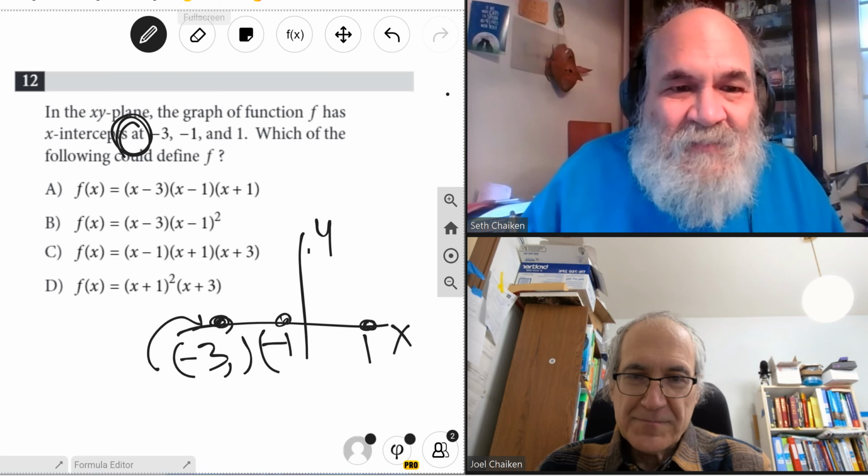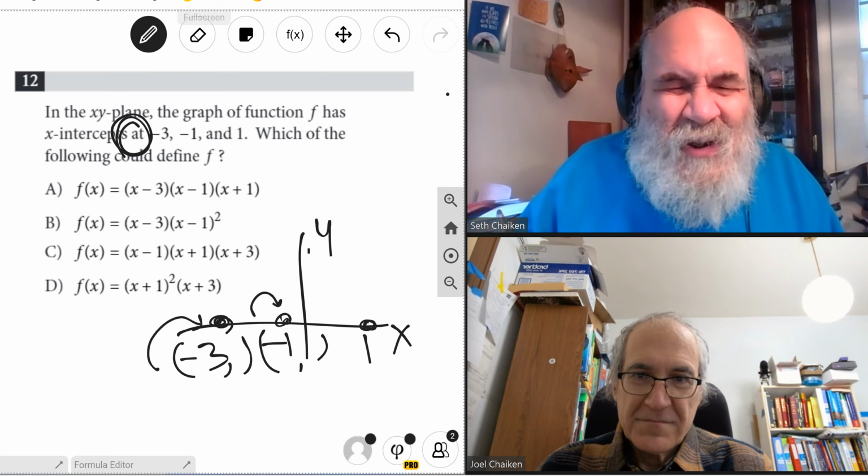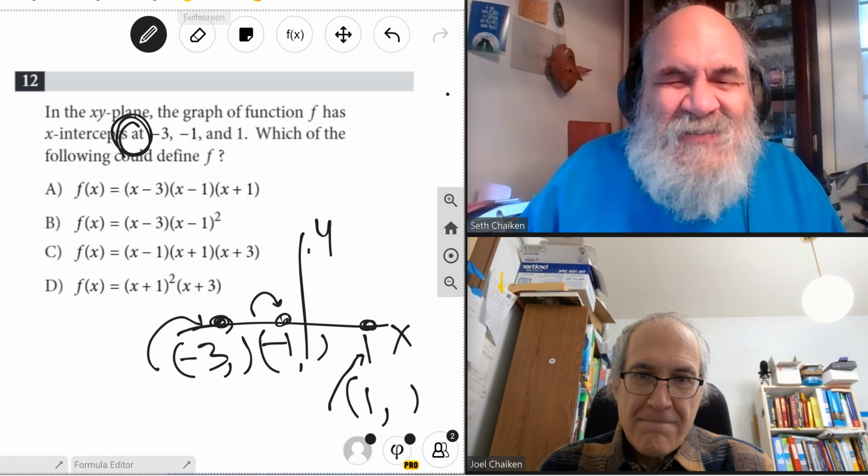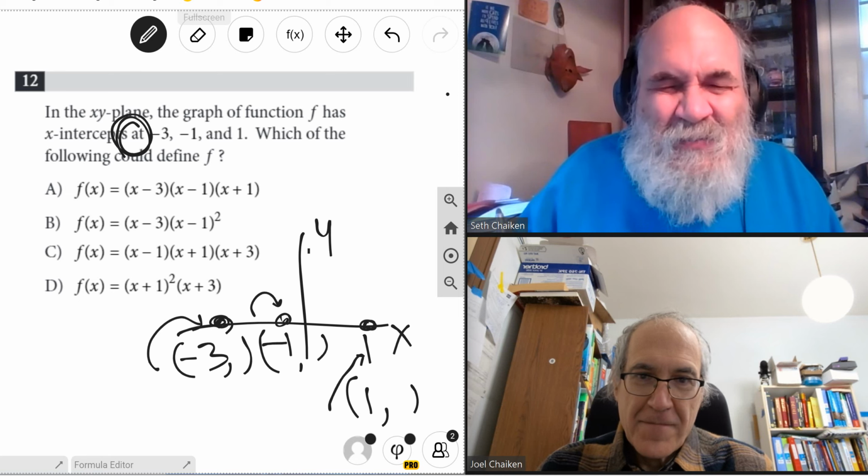The x-intercept at minus 1 is the point whose x coordinate is minus 1, and similarly for the intercept at 1.